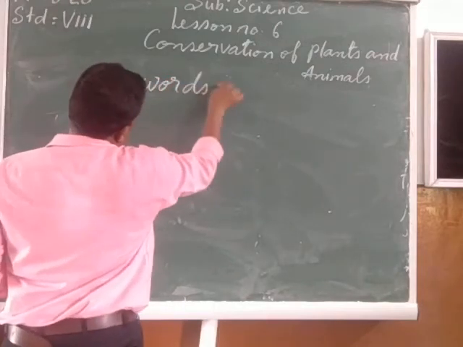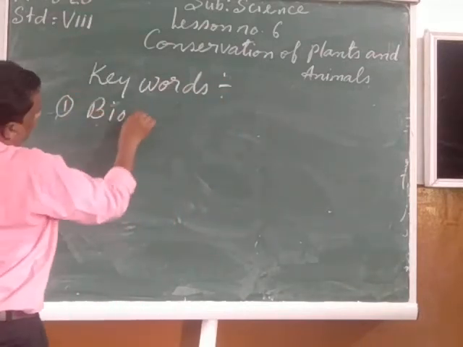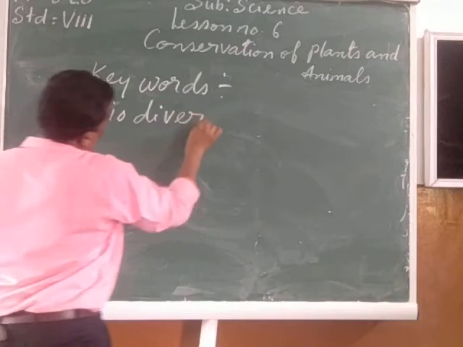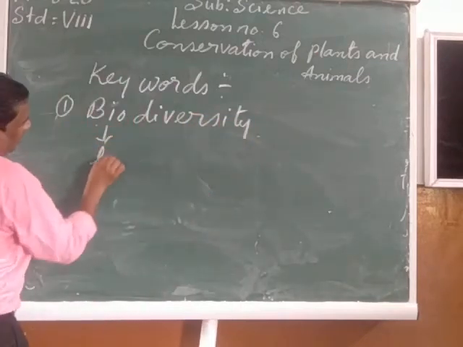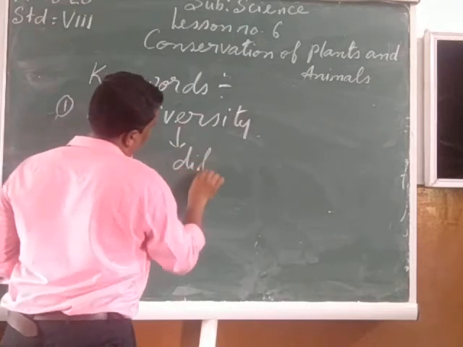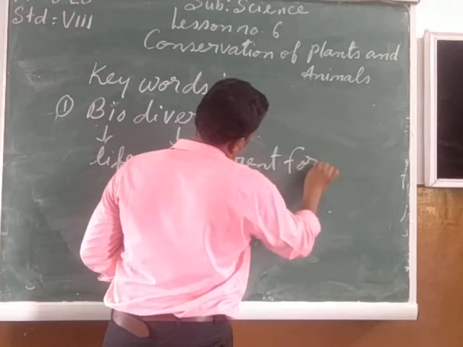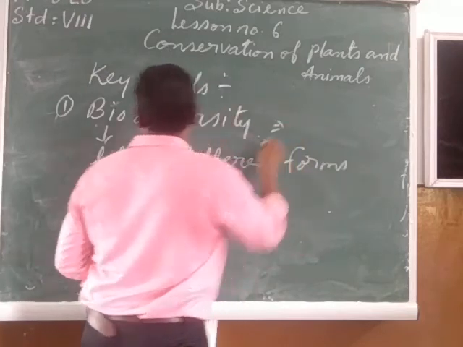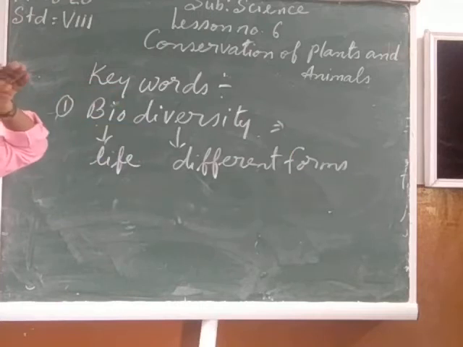Keywords. So my child, first of all we have seen biodiversity. Bio means life, diversity means the different forms. So, in very general language, let us see the definition of biodiversity.